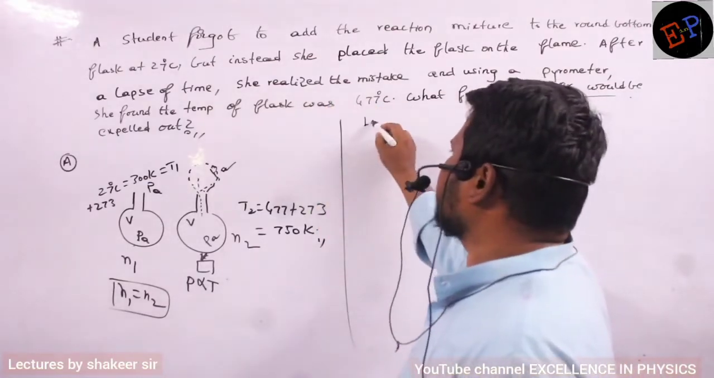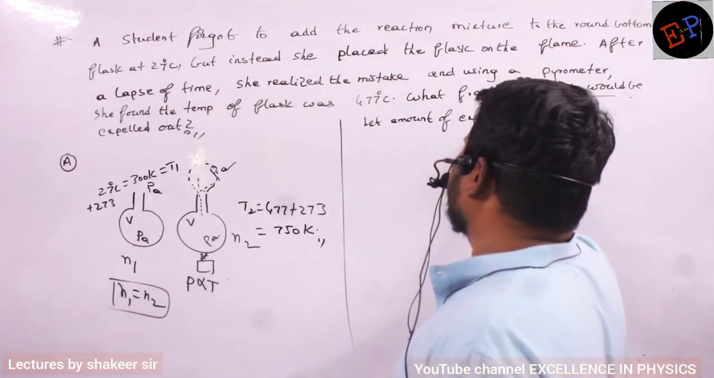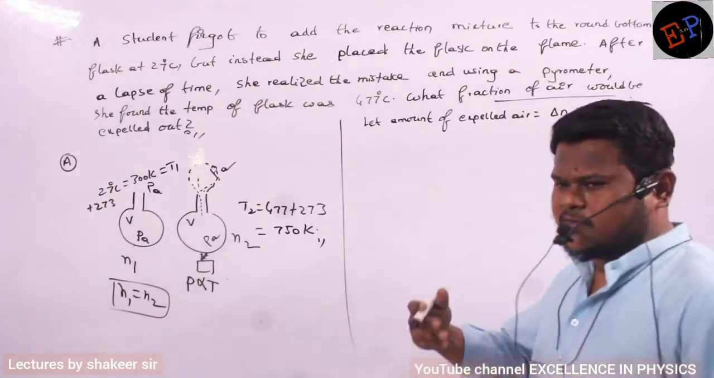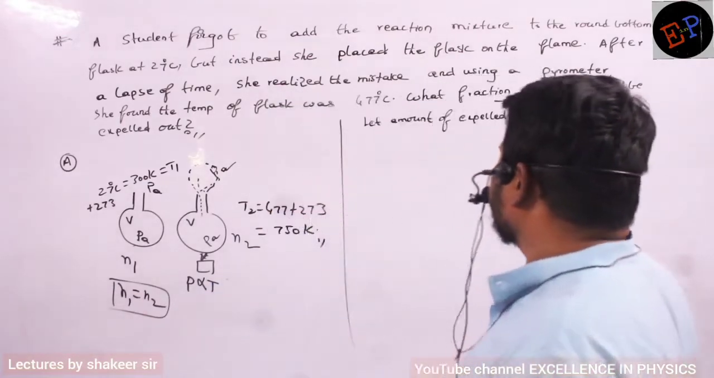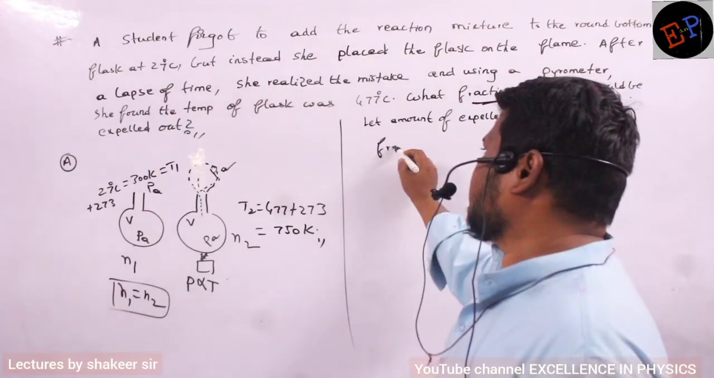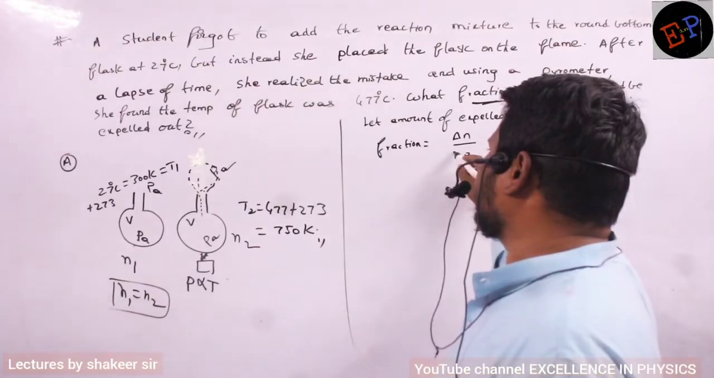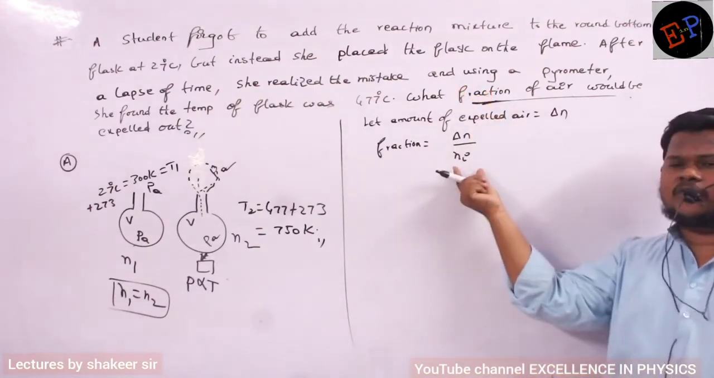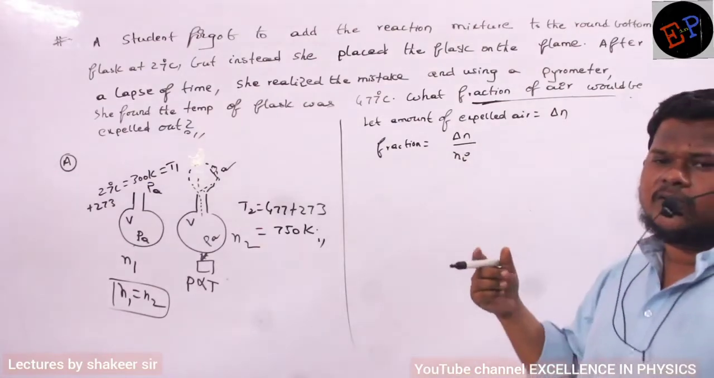So therefore, I will make some assumptions. Let the amount of expelled air be delta N. This much amount of air has gone into the atmosphere, or you can say this many moles of gas has gone into the atmosphere. But he is not asking the number of moles, he is asking the fraction. Fraction means the number of moles gone into the atmosphere divided by the initial number of moles. This is how I take a fraction. So these many moles have entered the atmosphere and the original number of moles is Ni. So the change divided by Ni will give the fraction. Fraction multiplied by 100 will give percentage.